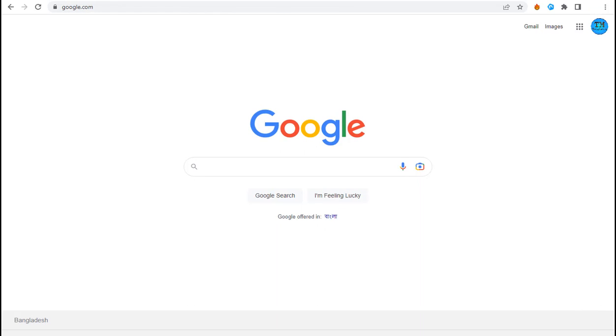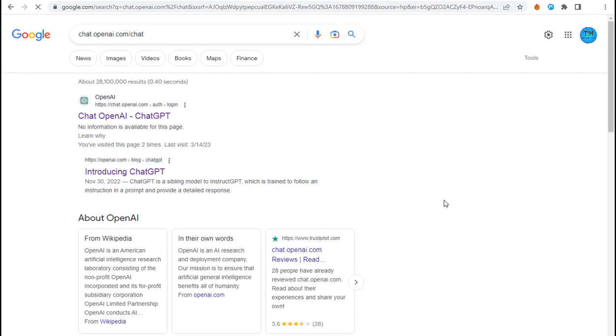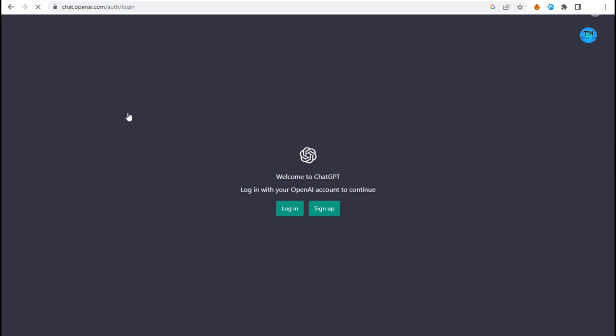Okay, you can search Google or you can enter directly by its website. So this is the address to enter ChatGPT. You can type this in the address bar of your browser or in the Google search bar. Okay, you can see the first one, openai.com. I'm going to click on this and you will see an interface like this. This is OpenAI's website and you have to click on sign up here.